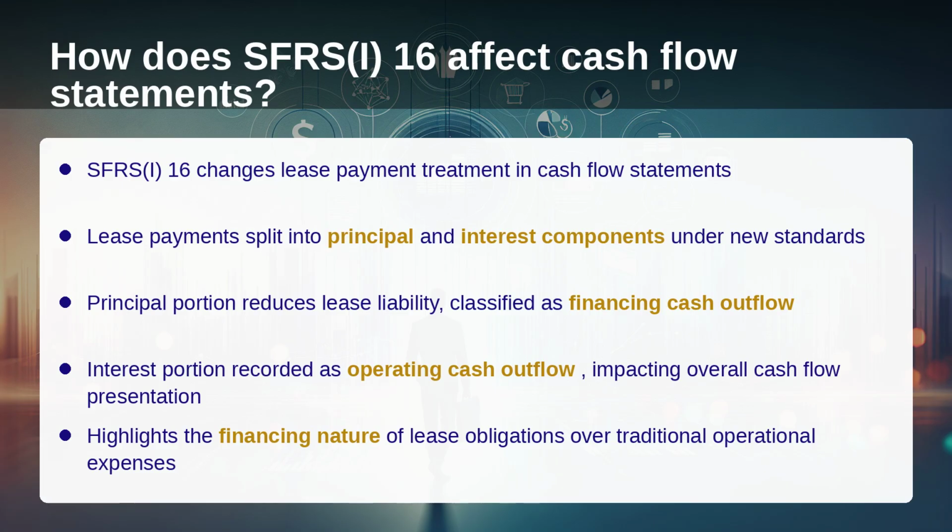How does SFRS I-16 affect cash flow statements? Under SFRS I-16, lease payments are split between principal and interest components. The principal portion reduces the lease liability, shown as a financing cash outflow, while the interest portion is reported as an operating cash outflow. This change in classification affects the presentation of cash flows, highlighting the financing nature of lease obligations as opposed to operational expenses.